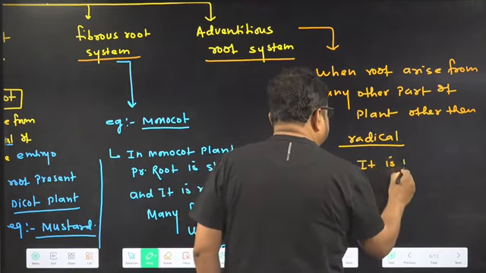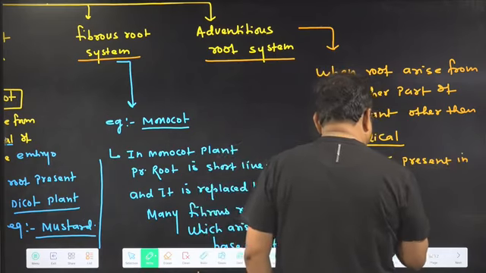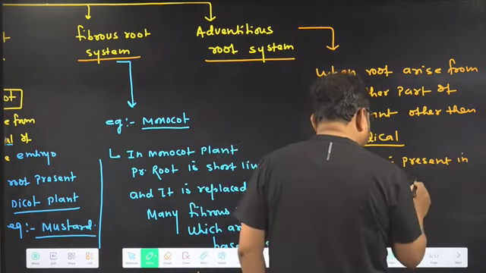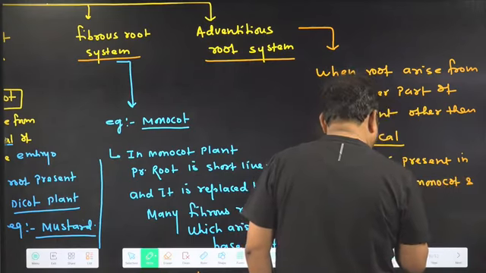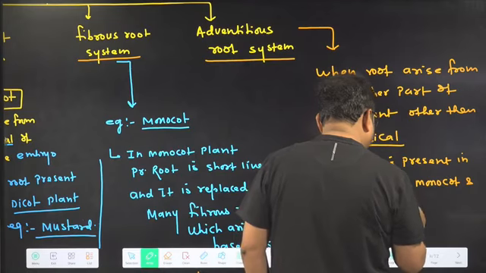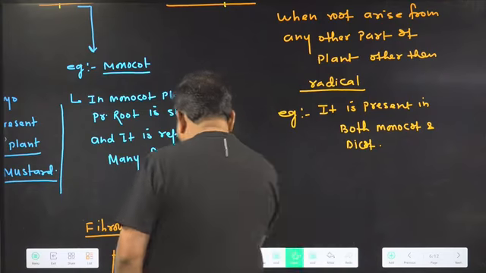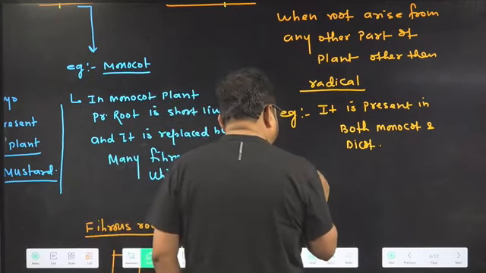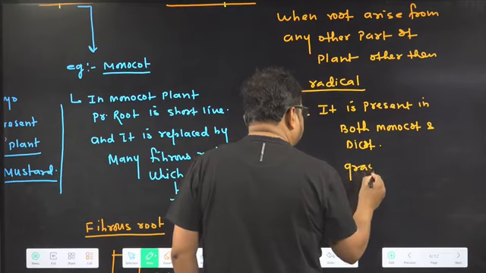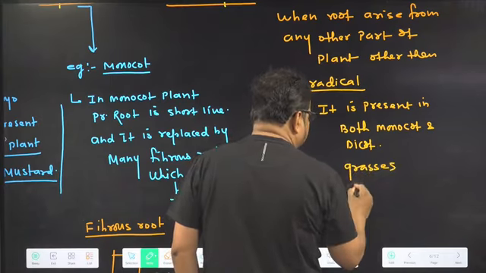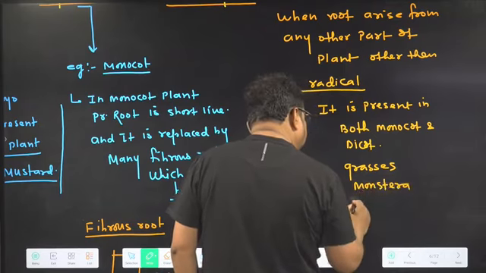It is present in both monocot and dicot. So examples of adventitious root are grasses, monstera and banyan.